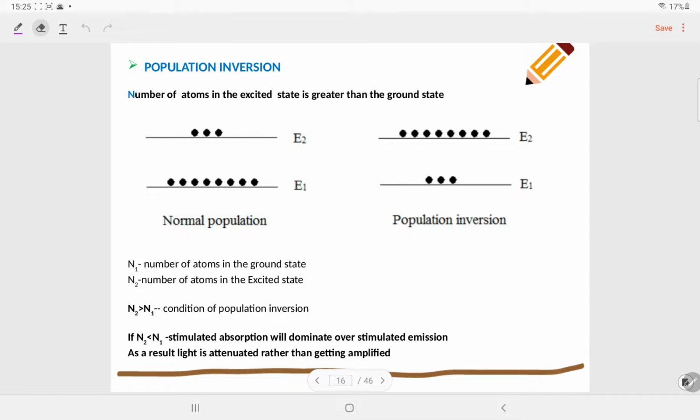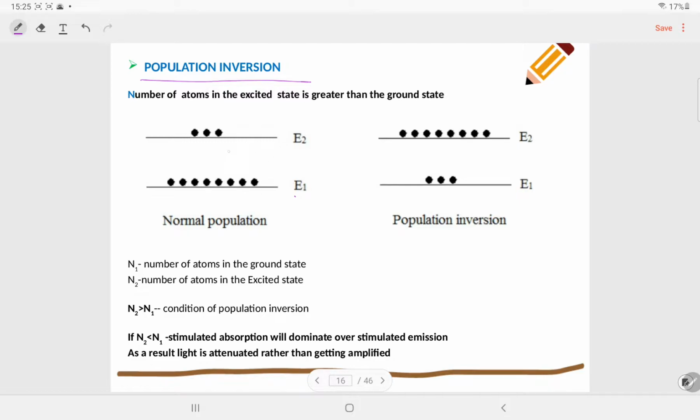Just understand here one more important process which is really required to produce laser, that is population inversion. Just see at the normal population or normal state, E1 is your ground state, E2 is your excited state, and the number of atoms or electrons present at the E1 state is really high as compared to the excited state.